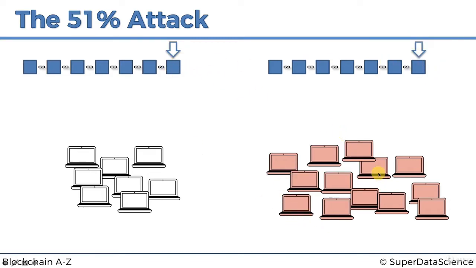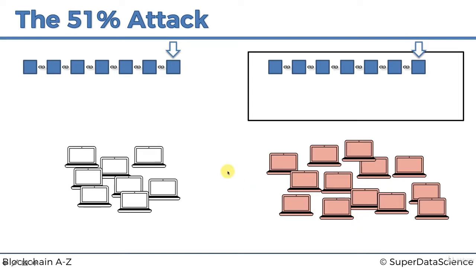Then what these guys do is they say, sayonara, and they close themselves off from the whole world. They cut off the connection, and they don't broadcast anything back to the network. In fact, they don't even care what the network tries to broadcast to them. They just do their own thing now. So what are they going to do? These attackers are just going to keep mining. That's all they're doing. The concept of the attack is an attack, but they're not going to be doing anything illegal. They're not breaking into anybody's computers or anything like that.